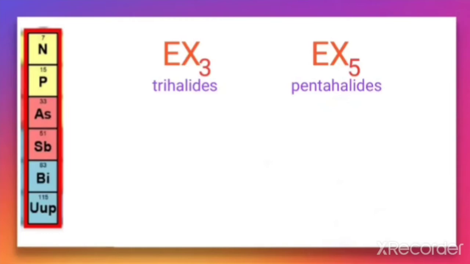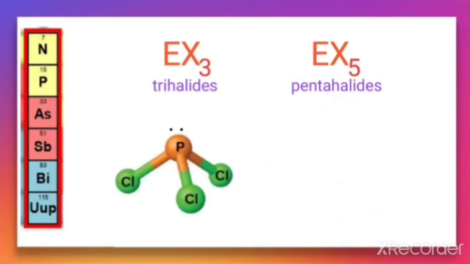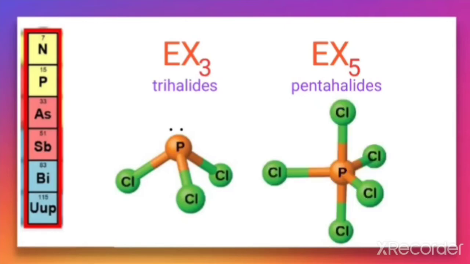Now, let us discuss the structure of trihalide and pentahalide. Trihalide shape is pyramidal, just like the shape of ammonia. In the case of PCl3, P is the central atom and the terminal atoms are 3 Cl. Here there is a lone pair on the phosphorus, so its geometry is pyramidal. For pentahalide, the geometry is trigonal bipyramid. That is the example of PCl5.